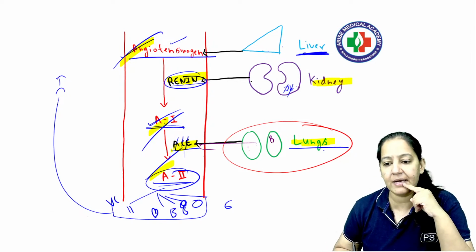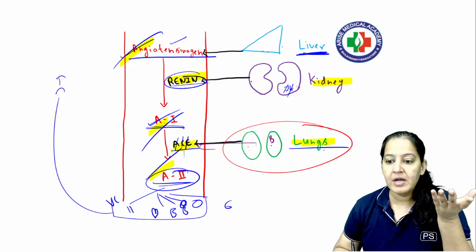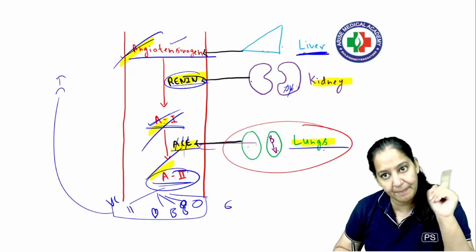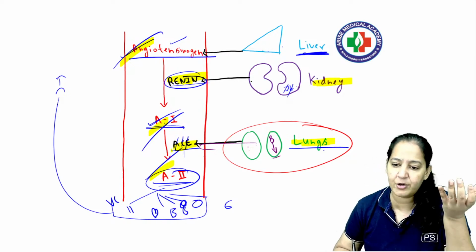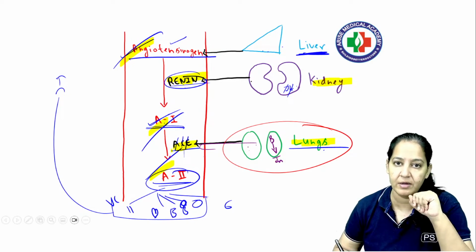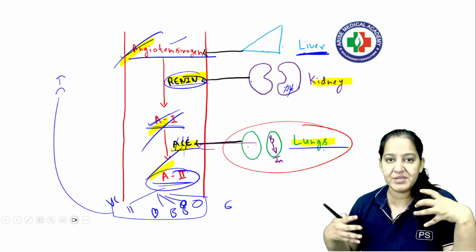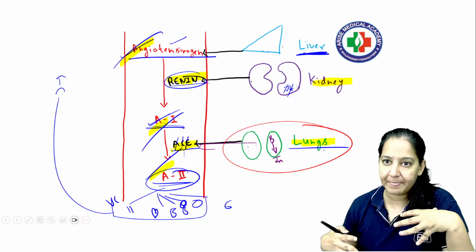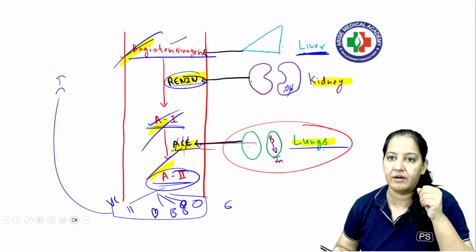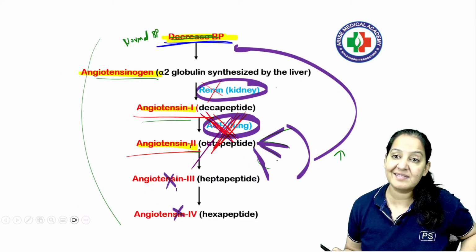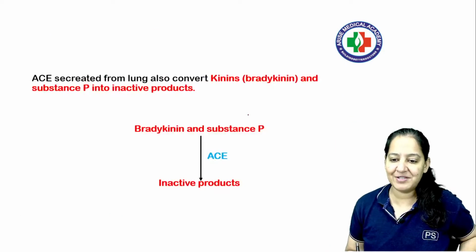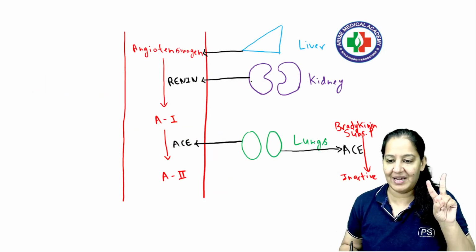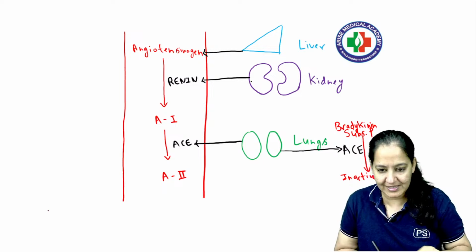In our lungs, bradykinin is formed constantly. That causes cough. So ACE degrades the bradykinin into inactive products. So that's why we don't have cough. Otherwise, bradykinin is constantly produced in our lungs as a byproduct. If ACE is not there, now we can have cough. So my point is that the side effect of ACE inhibitors is cough. ACE का दो function है, not ACE inhibitor.